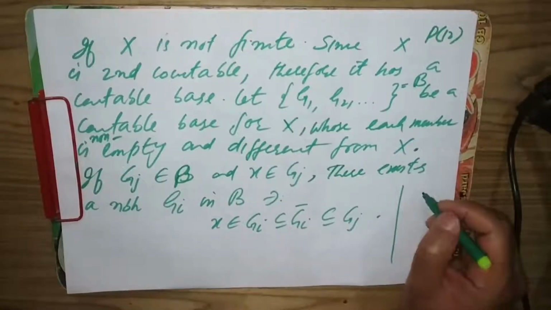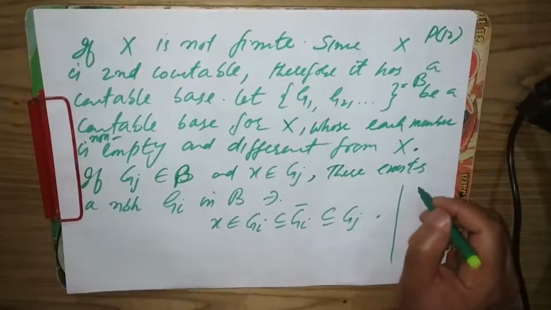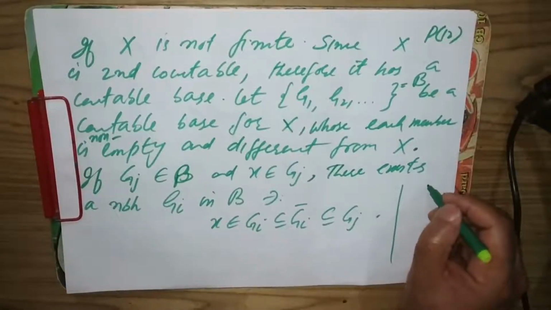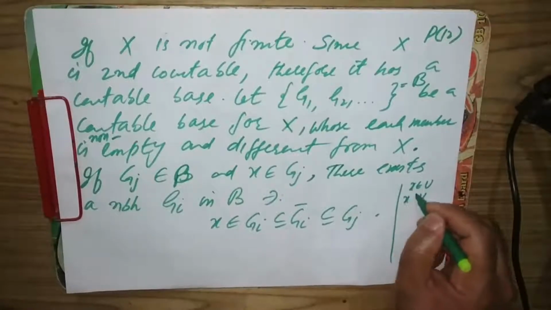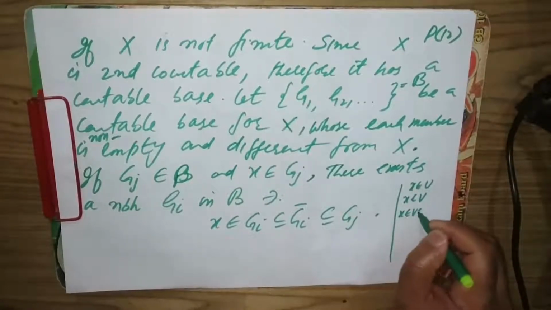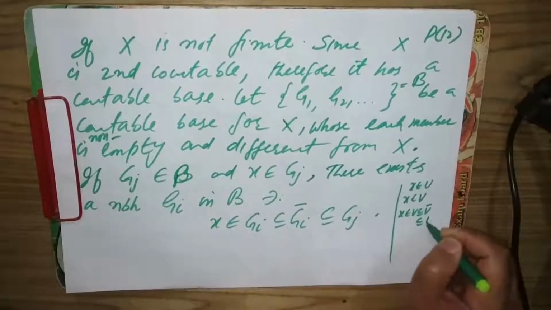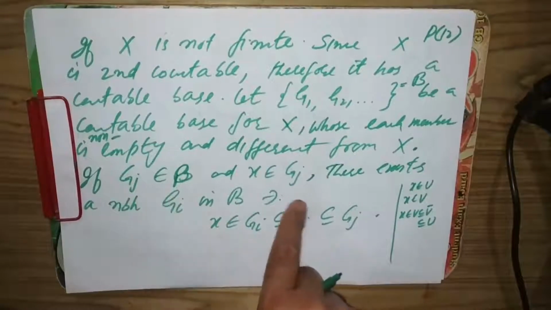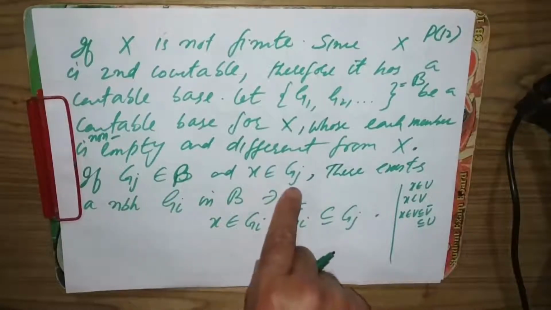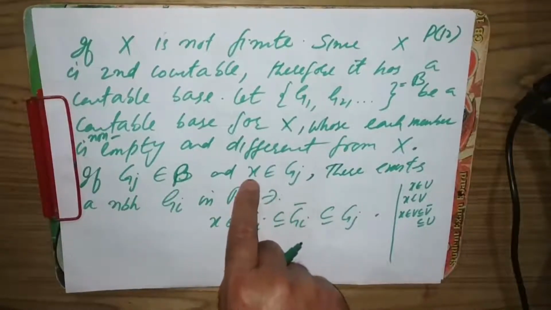That lemma states that if X is a normal space, then given any neighborhood U of x, there is a neighborhood V of x such that x belongs to V, a subset of V closure, a subset of U. We can apply that lemma to these basic open sets also, because this Gj is an open set containing x, therefore it's a neighborhood of x.